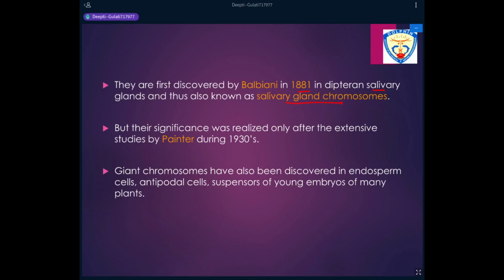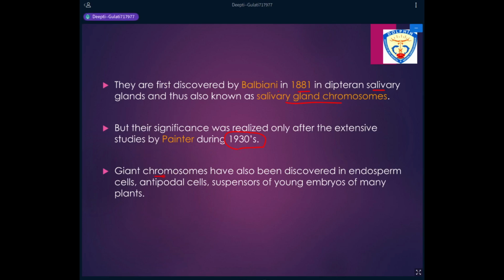Discovery was done in 1881, but the structural analysis and extensive studies were done by Painter in the 1930s. When they studied this, they found that there are many rounds of replication but the cell does not divide. The nucleus is not dividing, the cell is not dividing, the DNA is just continuously replicating. Maybe there are 10 rounds of replication, and a maximum of 12 rounds have also been seen.